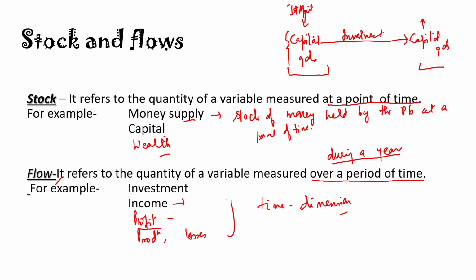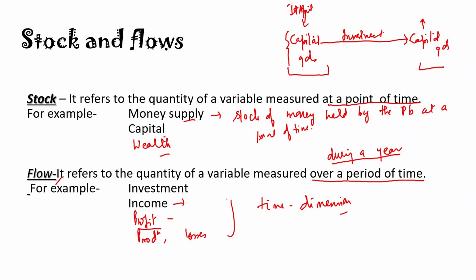Okay, now here it is important to distinguish between saving and savings. Saving measures how much you are saving, say per month, per year. So saving is a flow variable. While savings, when S gets attached, is accumulated savings over a period of time. So it is like wealth. Therefore, we are looking at accumulated savings on a particular day, particular time period. So it is a stock variable.